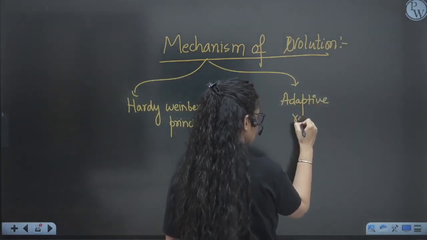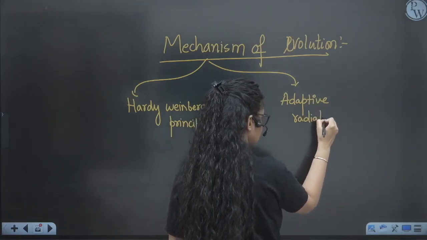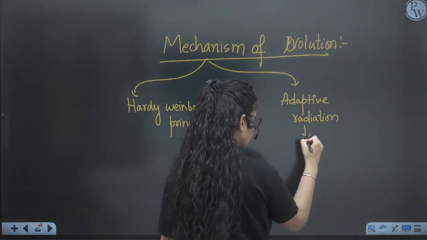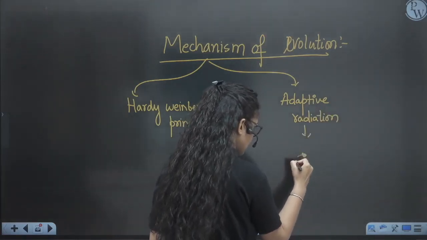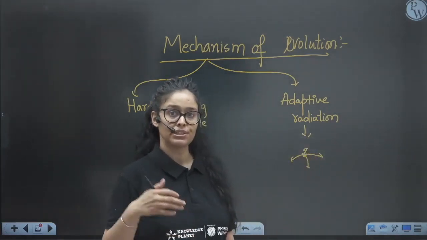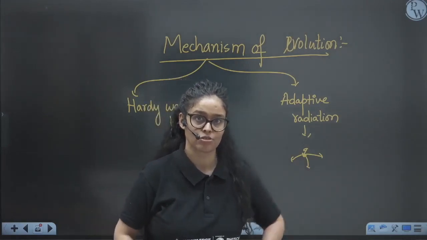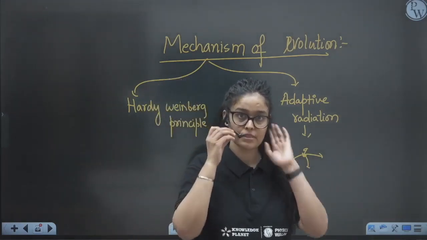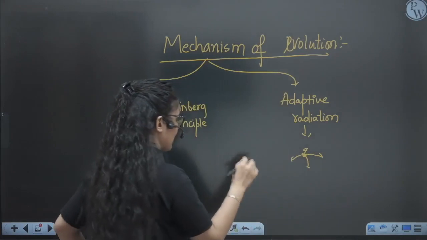Adaptive radiation means organisms, from a single point, are radiating in different directions or in the same direction, right? So we will see adaptive radiation now.